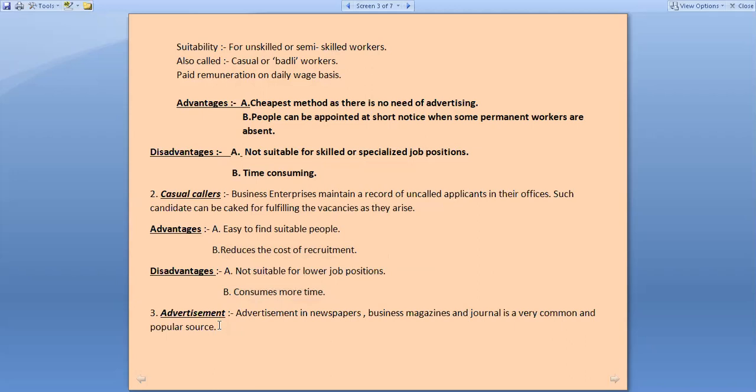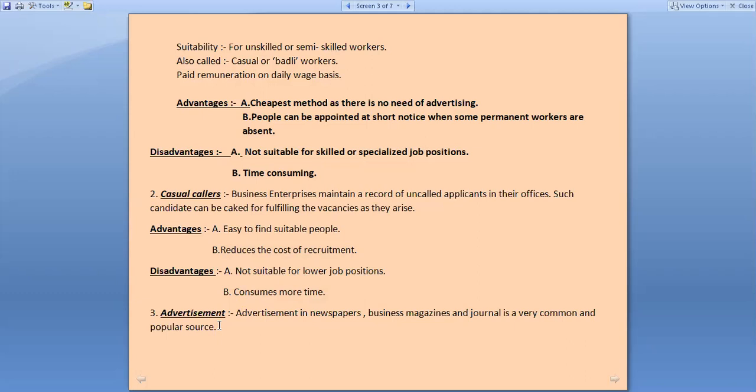Third one is advertisement. It is a very familiar term to all of you. So many times we have seen in the newspapers, there is a separate column for jobs, where you can see which are the different organizations who are going to recruit people for different job positions. So many organizations advertise in newspapers, magazines and journals with the help of print media, so that a large number of people can read such advertisement.